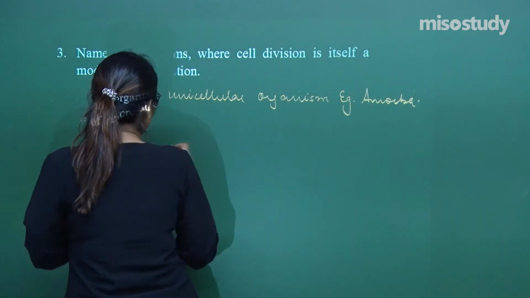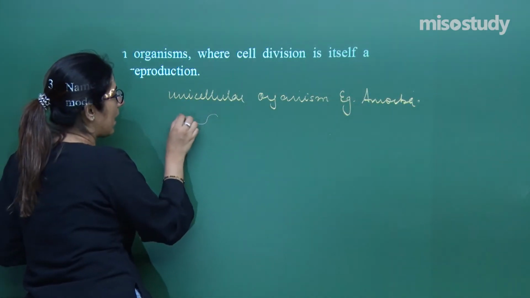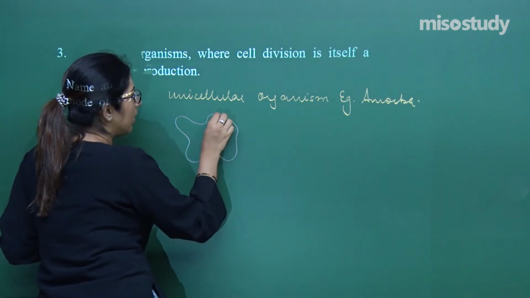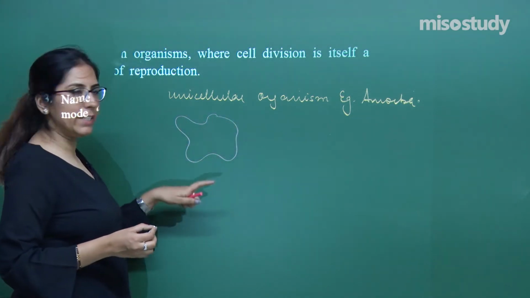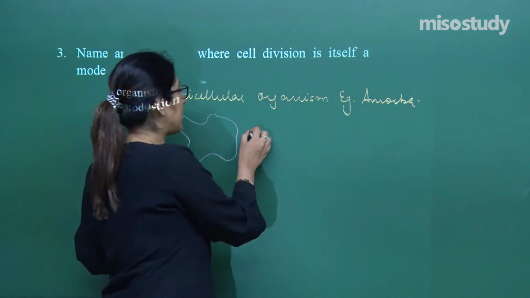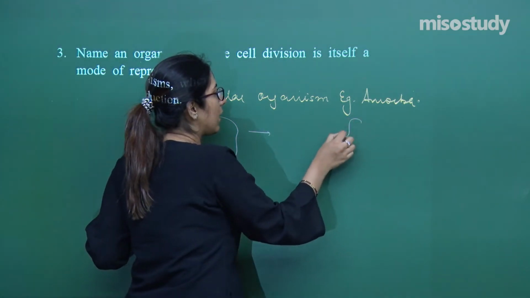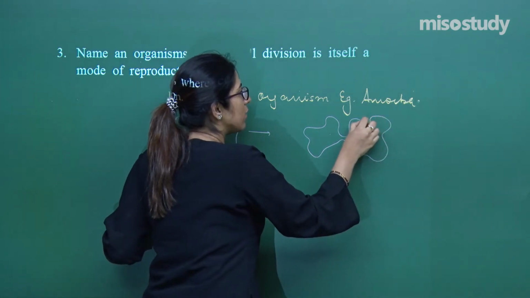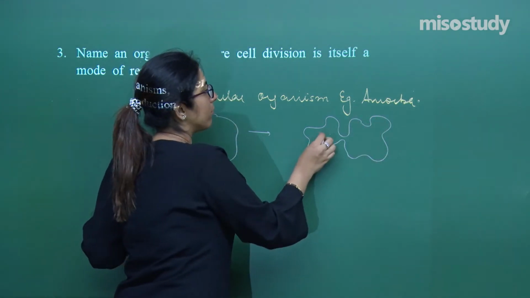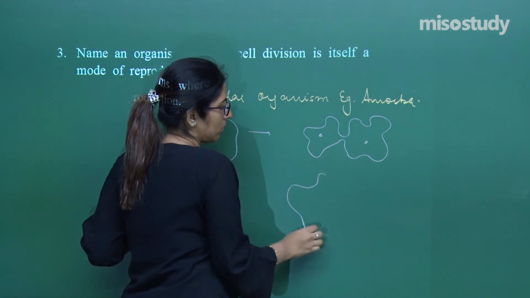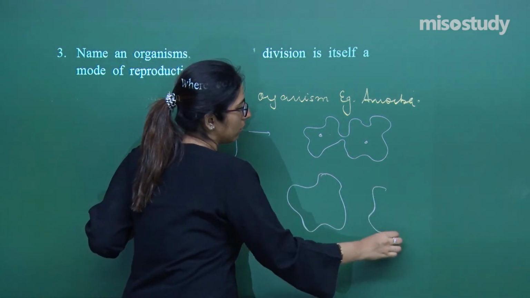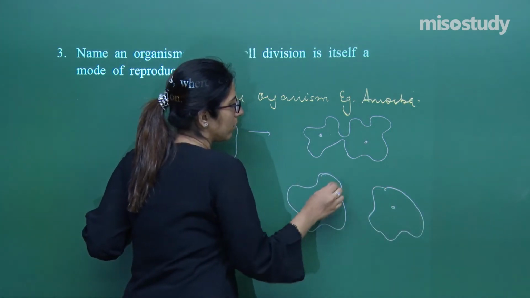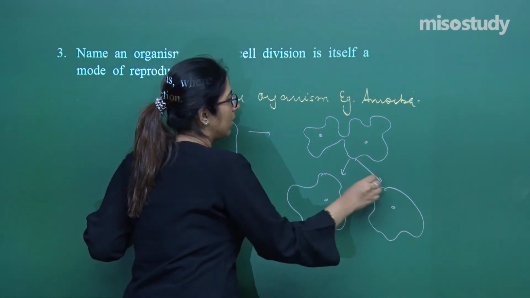In the case of amoeba, what happens is, I have this body of amoeba, right? First of all, the content present in the cell will double itself, and later on it will start showing the presence of a furrow which divides the organism into 2 equal halves. So this was binary fission.